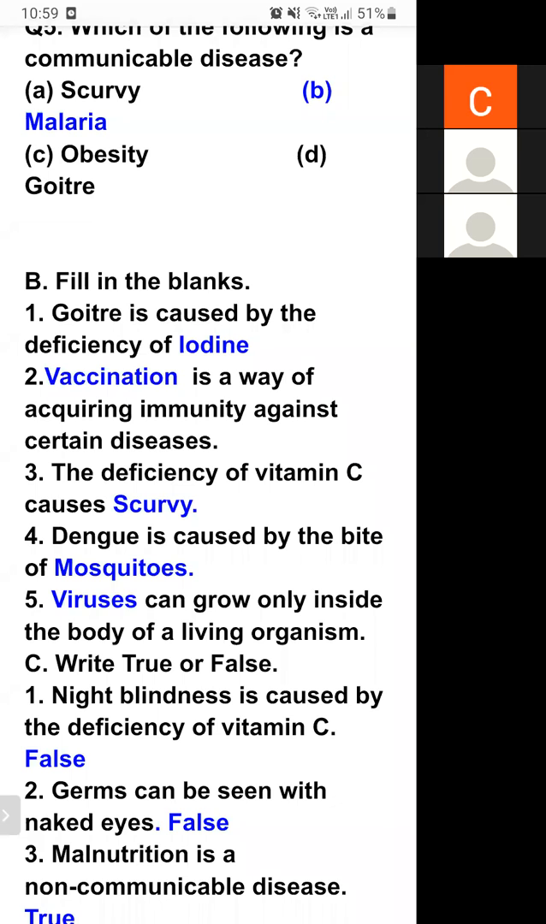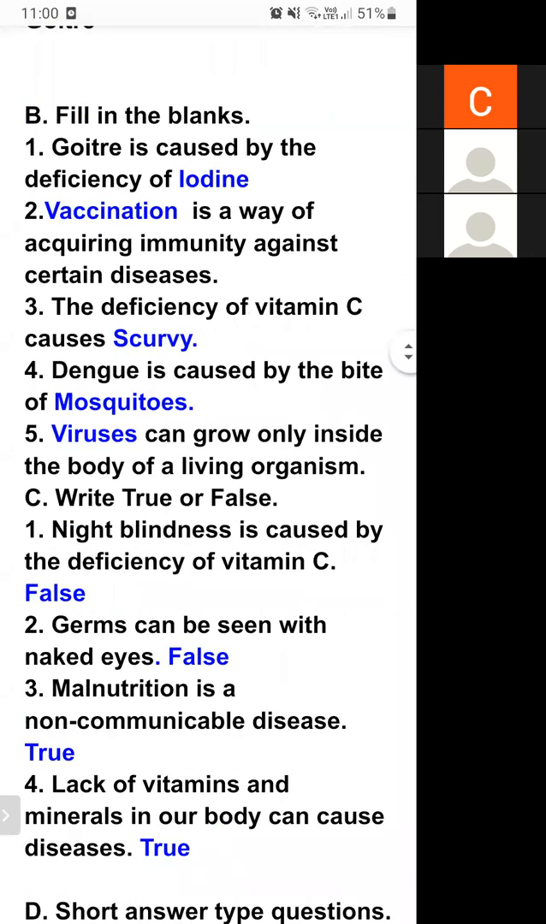Viruses can grow only inside the body of a living organism. Viruses cannot survive outside the body of living organisms. So students, these are the fill-ups.